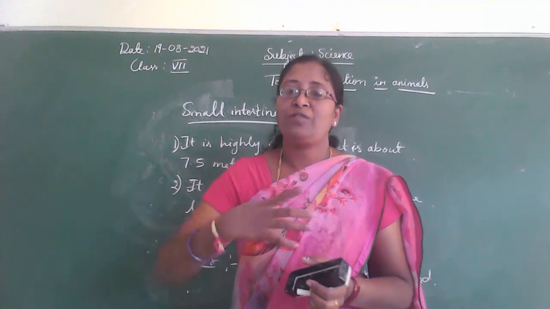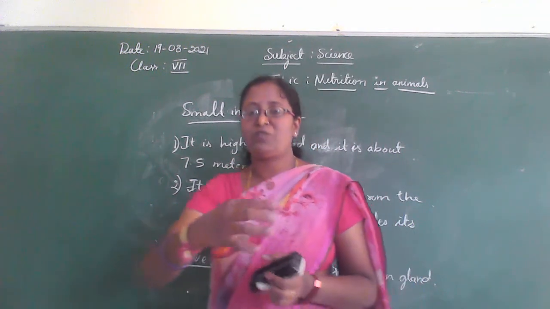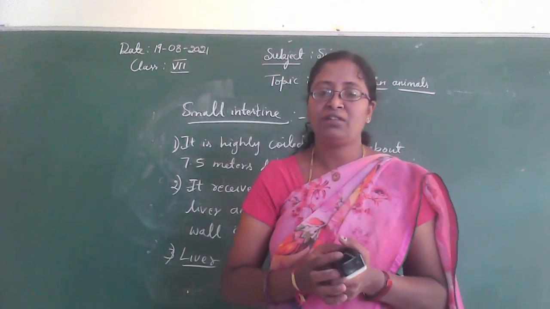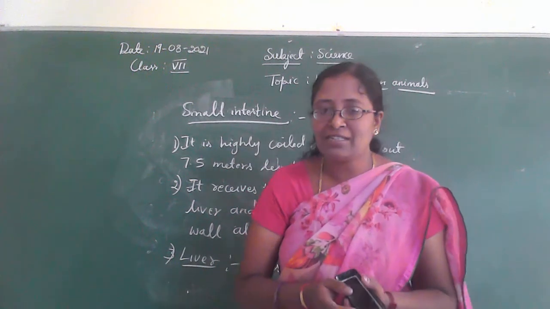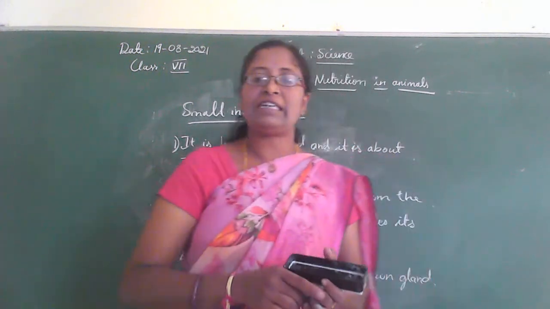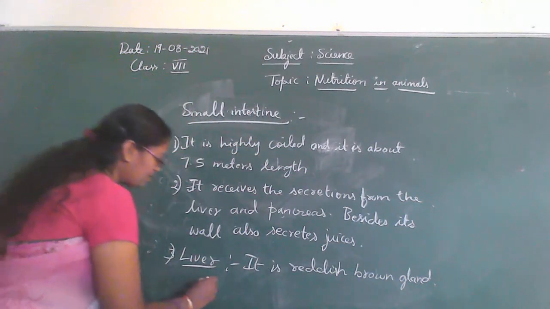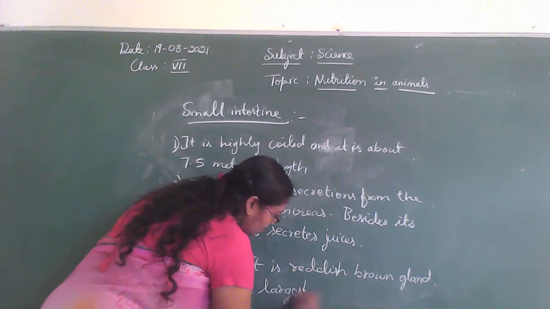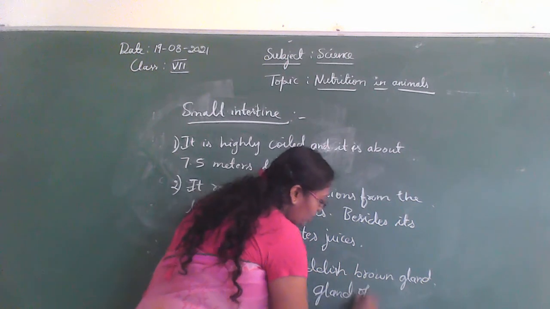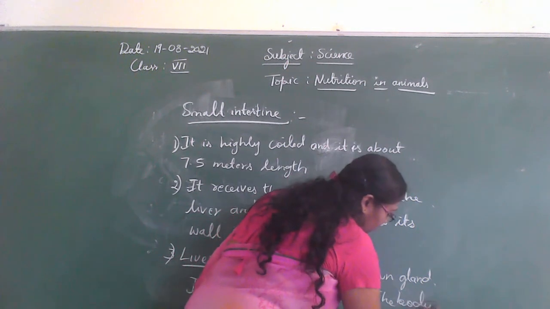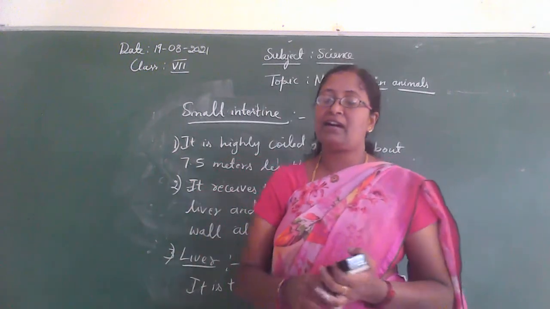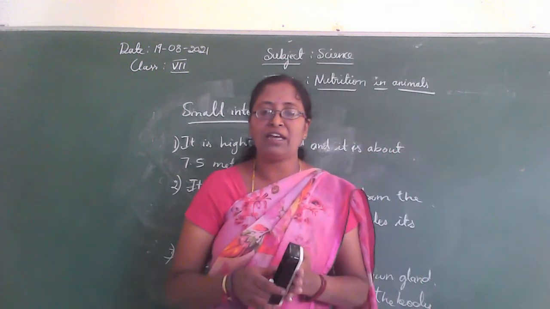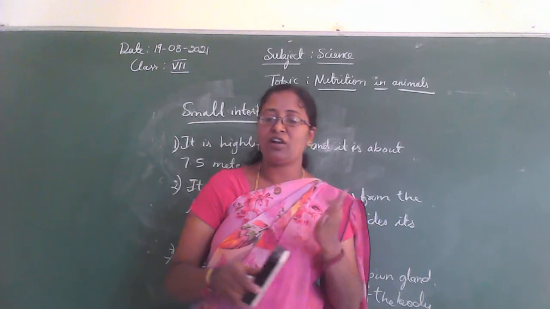One more question I want to ask, children. Which is the largest gland in the human body? That is the liver. The liver is the largest gland in the body. The liver also secretes bile juice, which is stored in a sac-like structure called the gallbladder.